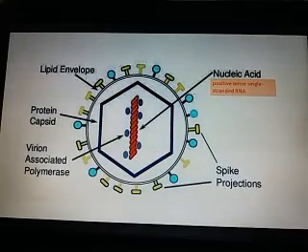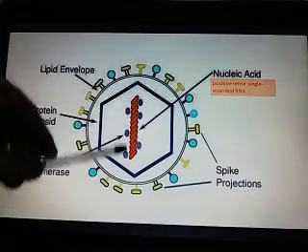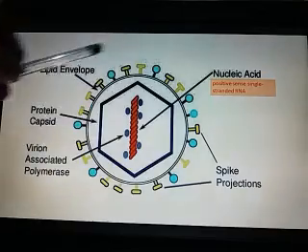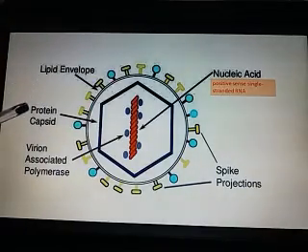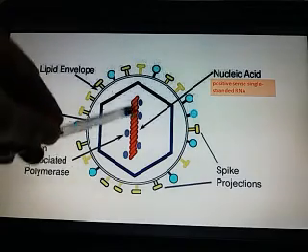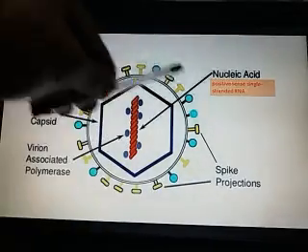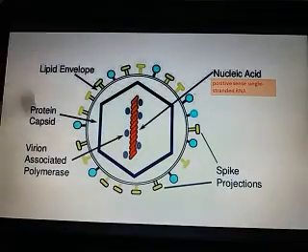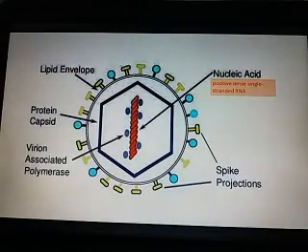Here you can see the structure: it contains positive sense single stranded RNA. This is the lipid envelope, protein capsid, virion associated polymerase enzymes, and spike projections that are present on the envelope. This is the complete structure of the Japanese encephalitis B virus.